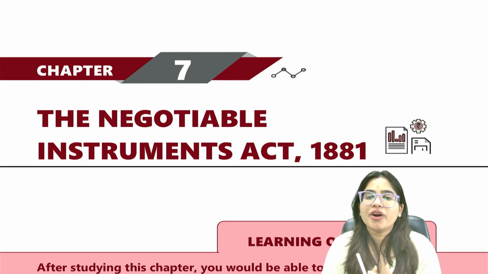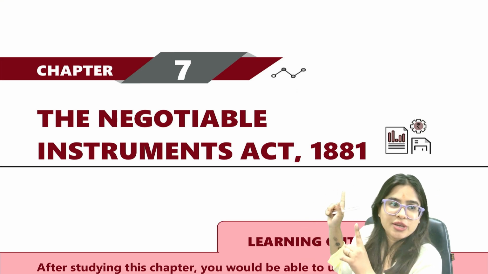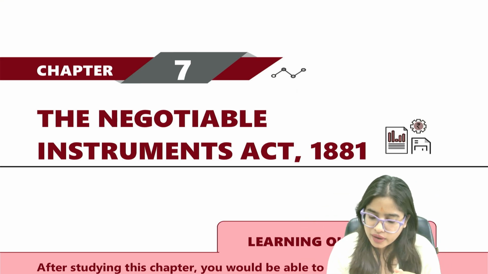So in today's video, we are going to study lesson number 7 of CA Foundation Business Laws, which is Negotiable Instruments Act 1881. So let's get started.